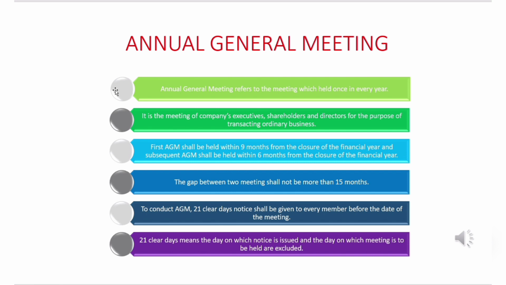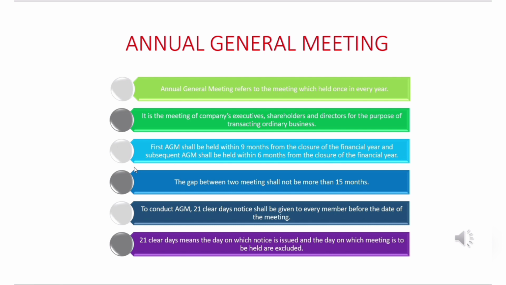And these are two main points that are very confusing yet very important, okay? First, the first AGM shall be held within 9 months from the closure of the financial year, and subsequent AGMs shall be held within 6 months from the closure of the financial year. Let us take a brief example regarding this point, okay? Let's say financial year 2023-2024. So, end of the financial year implies 31st March 2024, right?